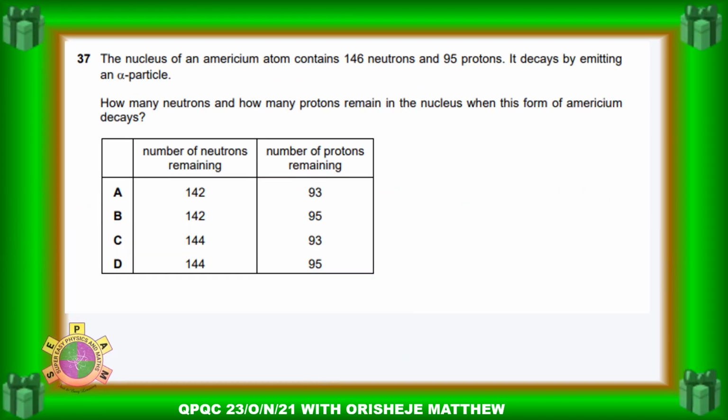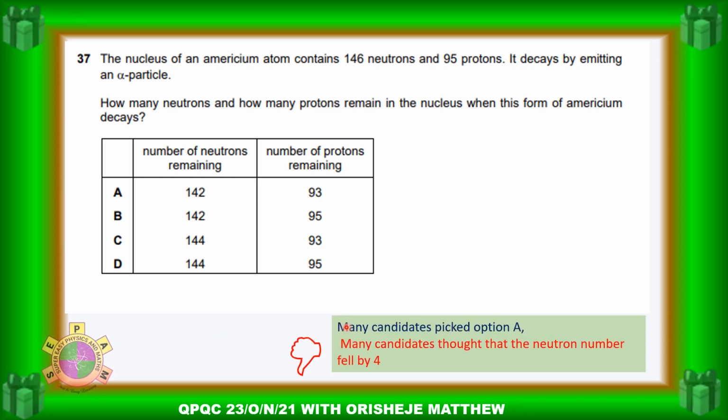Let's go to the next question. The next question is question 37. The nucleus of an americium atom contains 146 neutrons and 95 protons. It decays by emitting an alpha particle. How many neutrons and how many protons remain in the nucleus when this form of americium decays? If you look at question 37, many students failed this one because they did not read the question carefully enough and were confused between the nucleon number and the proton number.